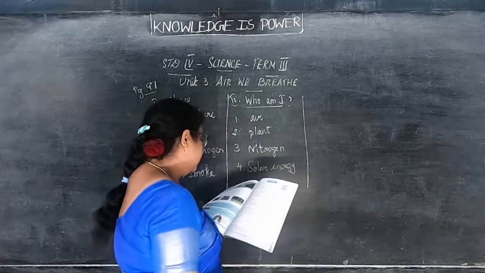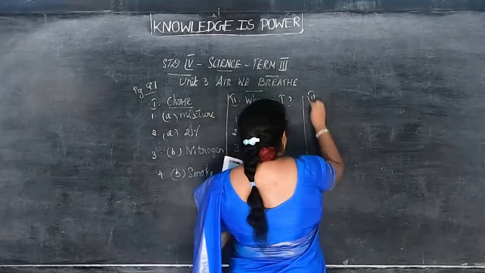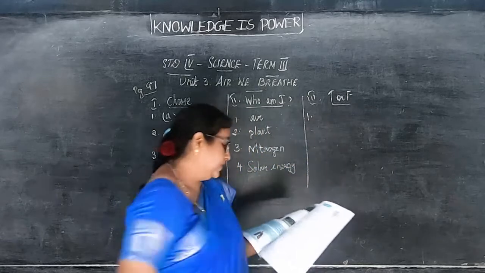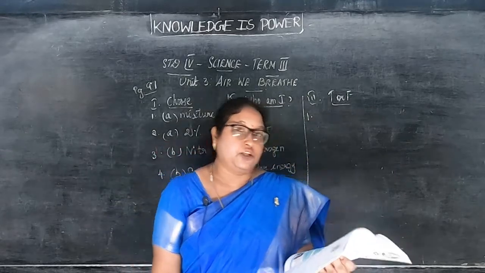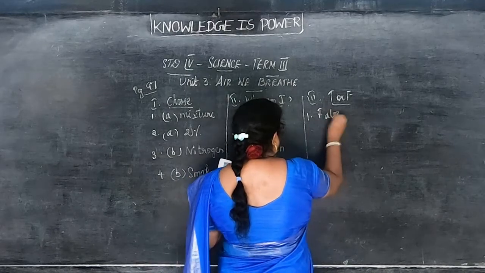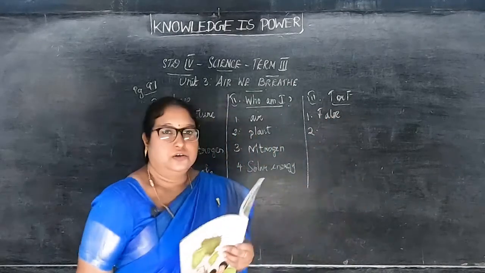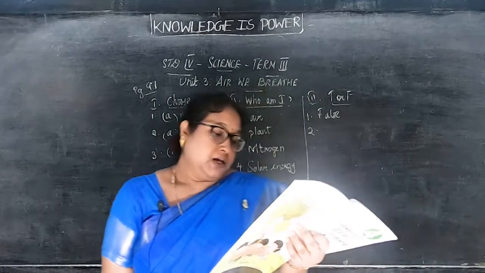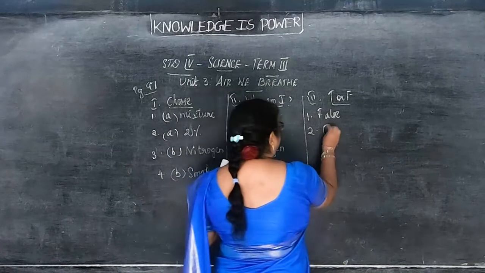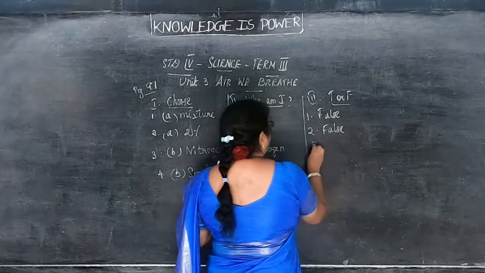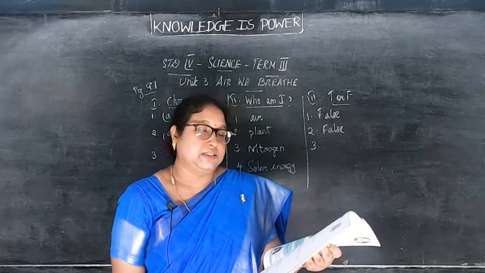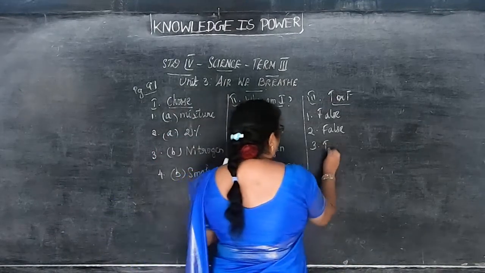Okay. The next is number 3. True or false? So first one, plants need nitrogen for their growth. False. Air is made up of oxygen only. False. The gas used for burning things is argon. True.